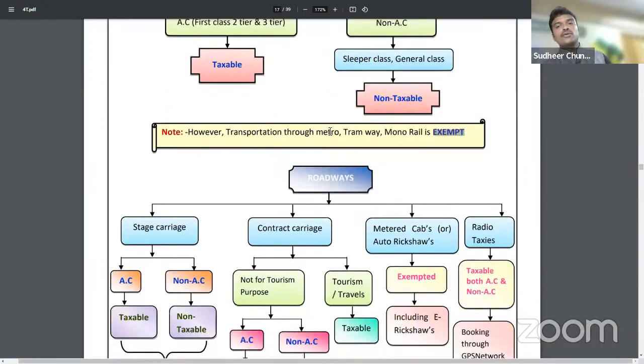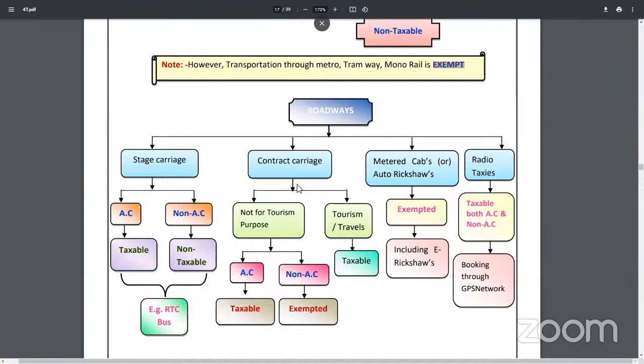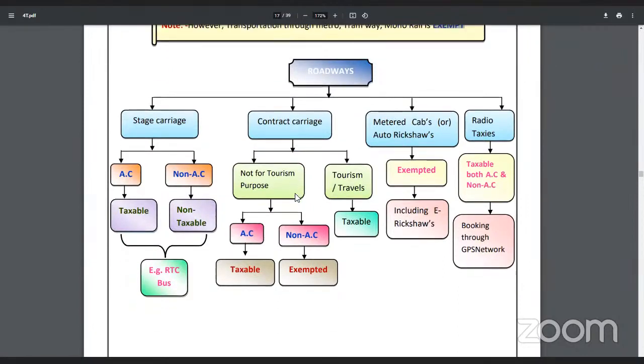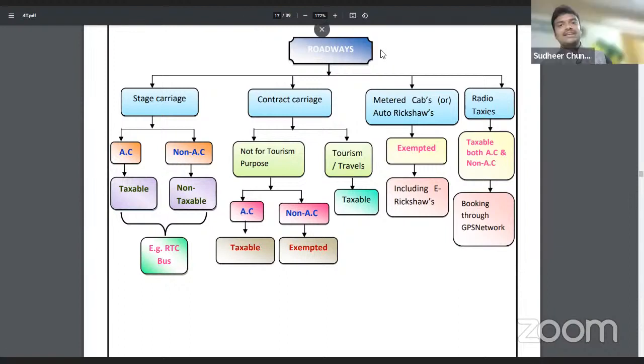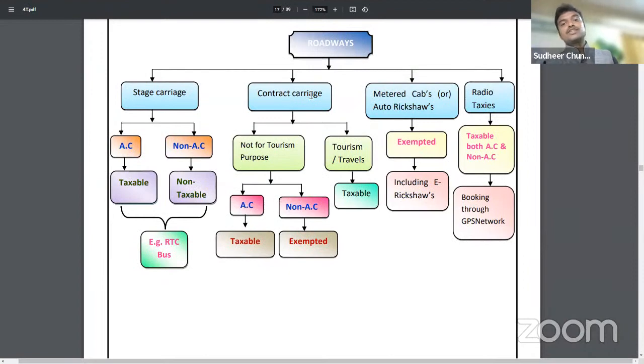Next, coming to roadways. Now let us have a discussion on roadways. Sir, roadways here I have categorized into 4 parts. Number 1, stage carriage. Number 2, contract carriage. Number 3, metered cabs or auto rickshaws. Number 4, radio taxis. Let us have a discussion one by one. First, stage carriage. Let us take APSRTC as example. APSRTC is nothing but stage carriage. So RTC buses, if there is AC, then it will be taxable. Non-AC exempted.